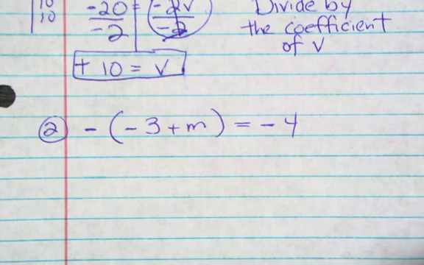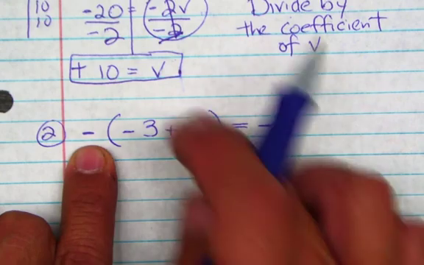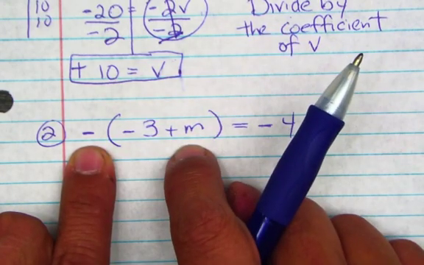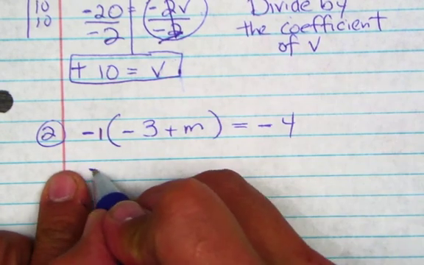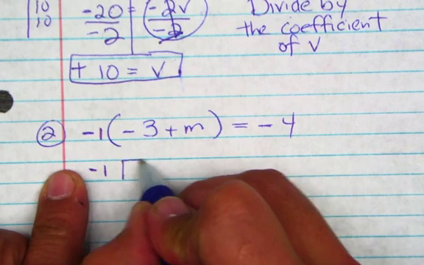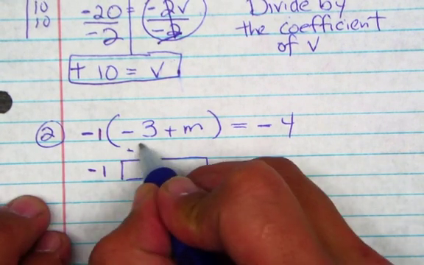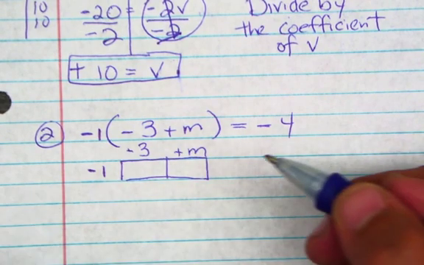So here we have the negative, or the opposite, of all this, the opposite of what's inside the parentheses. Or you could have done distributive property and done negative 1 times what? Let's write it down. Let's go ahead and multiply.